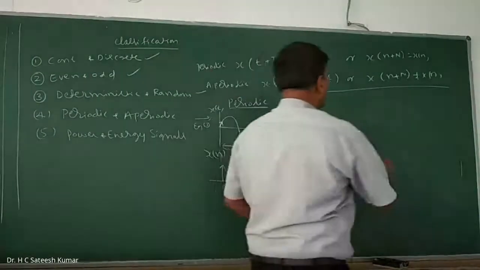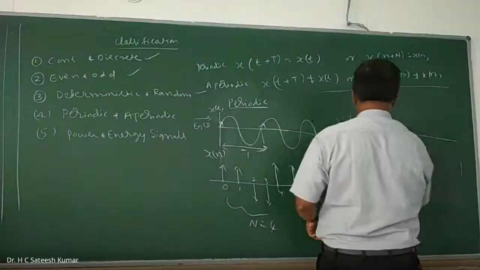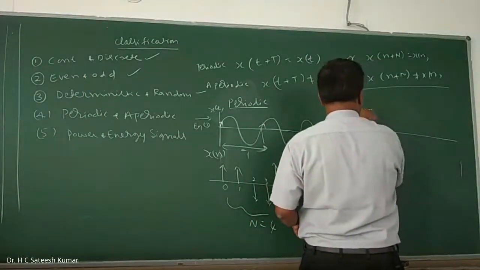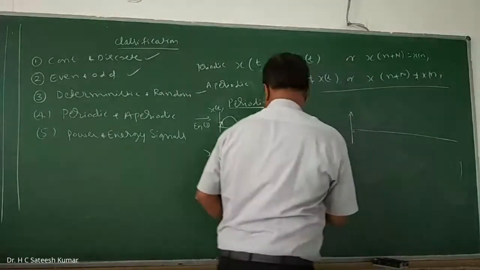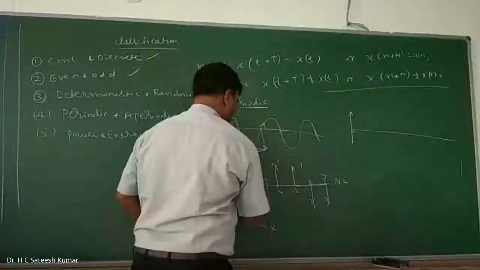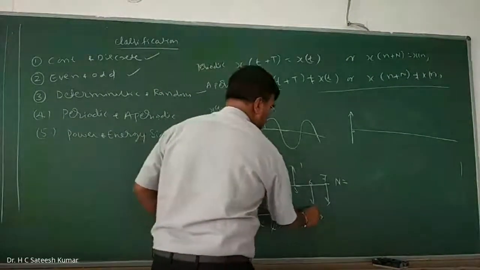Let us say it is like this. At 0 we have amplitude 1, 1, 1, then -1, -1, something like that.